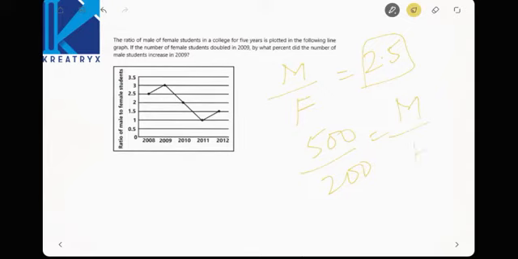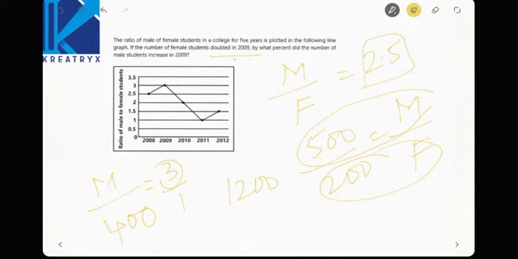Now how many males are there? 500 are there. How many females are there? 200 are there. In 2009, now what is the ratio M by F? How many females are there in 2009? Doubled it seems. So 200 must become 400. Now the ratio is nothing but 3. See here, if the denominator is 1 and the numerator is 3, automatically the numerator has to be 1200 in order to be 3:1.